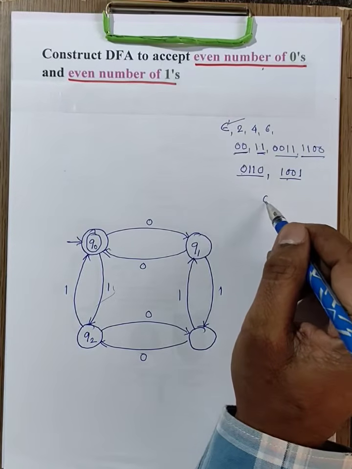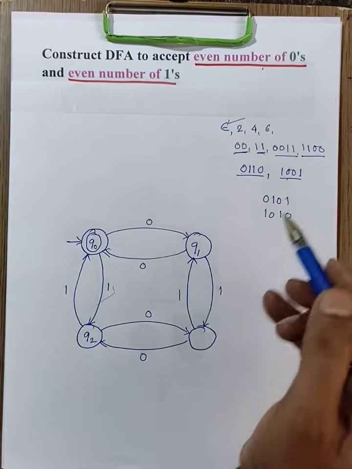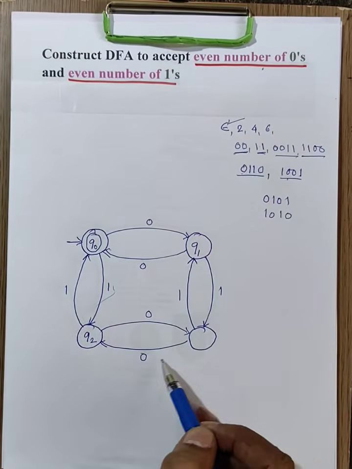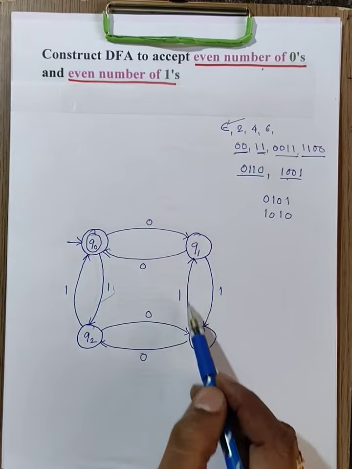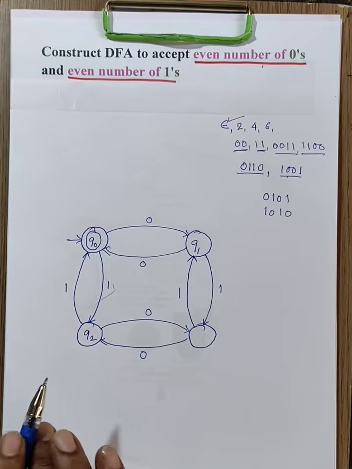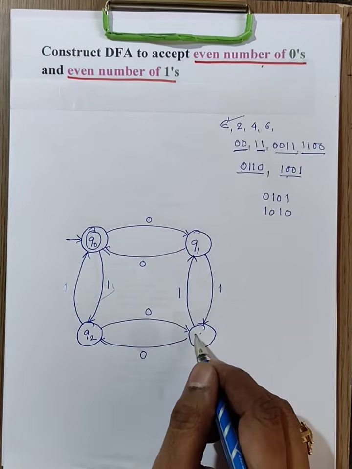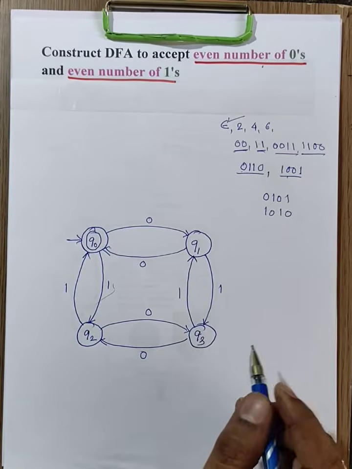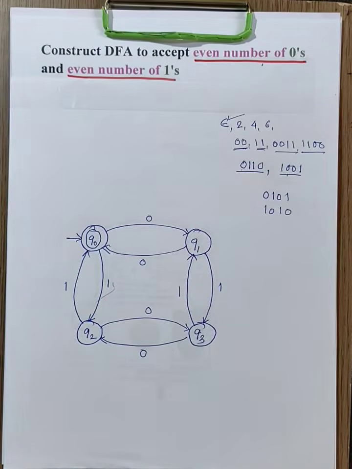What can the next strings be? 0 1 0 1 and 1 0 1 0. 0 1 0 1 is accepted, or 1 0 1 0 is accepted. Means this can accept an even number of zeros and an even number of ones. This is the DFA, numbering Q3. This DFA can accept an even number of zeros and an even number of ones.